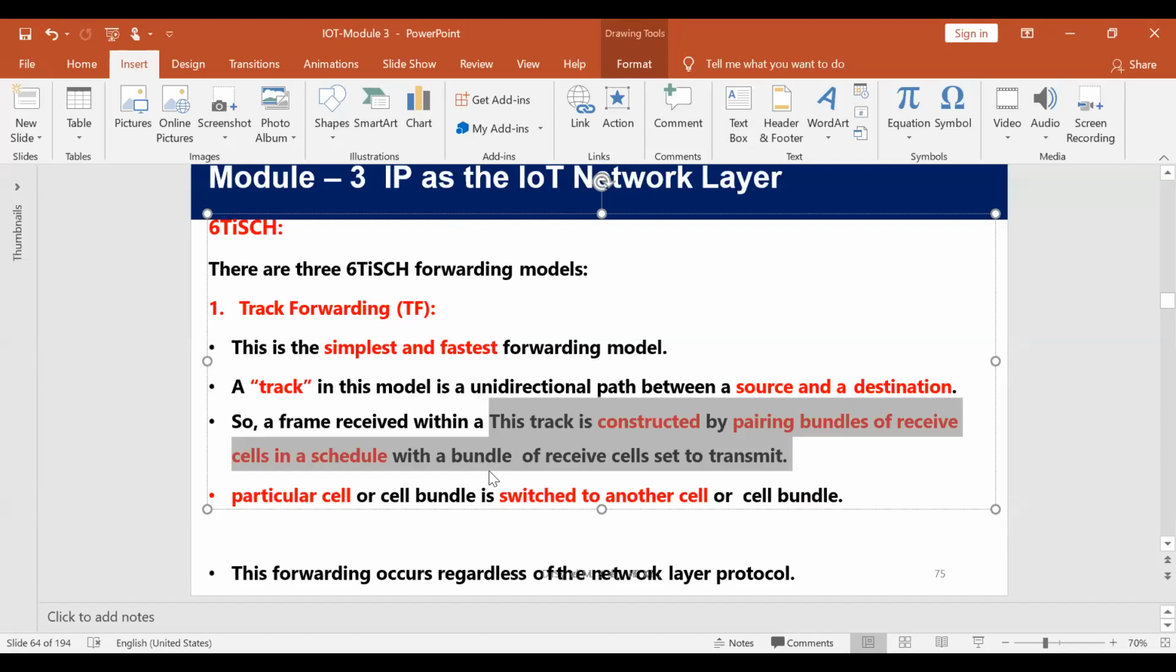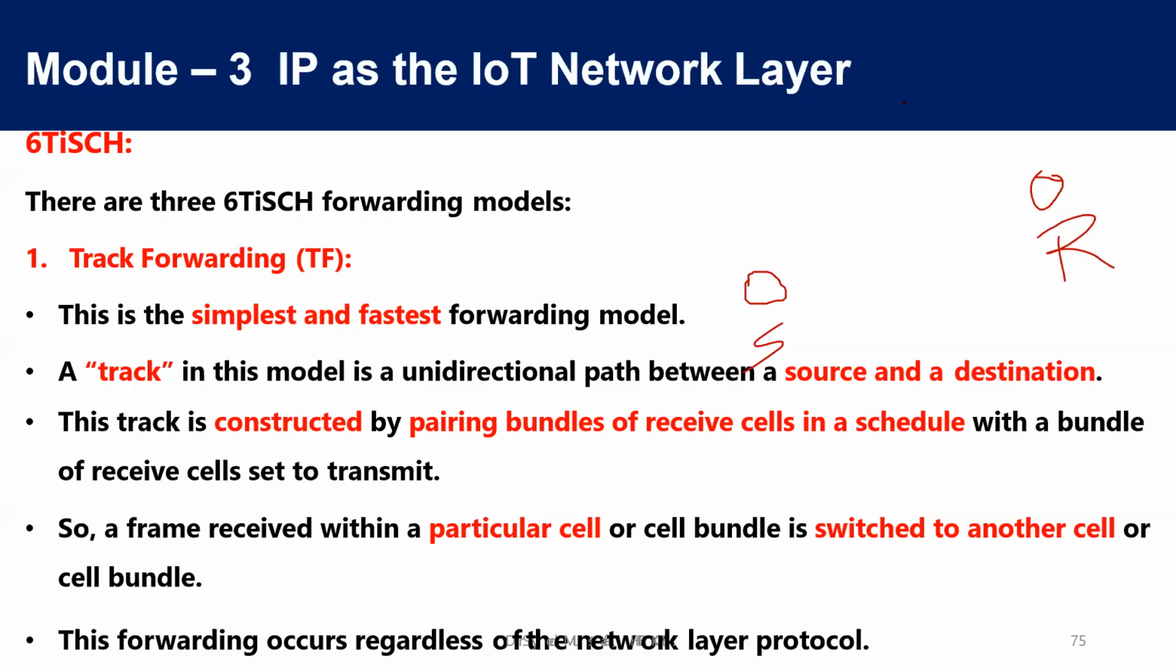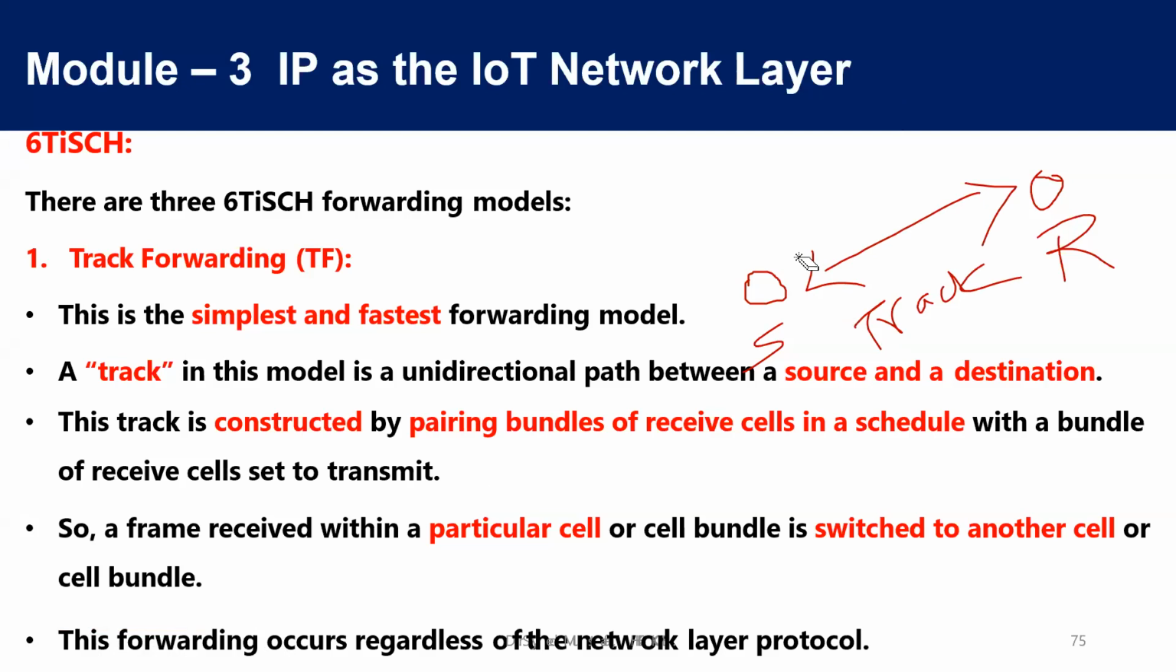Okay, wait. I will explain. We have two nodes. One is the source node and another one is the destination or the receiver node. Here I want to construct a path between these two devices. This path is called a track. But the track is a unidirectional one. Always it is between the sender and the destination, and it is unidirectional.